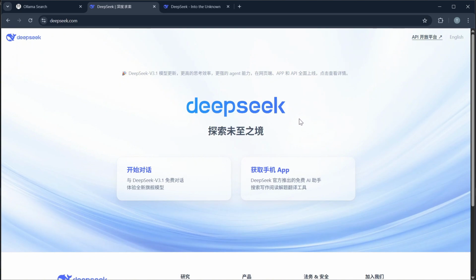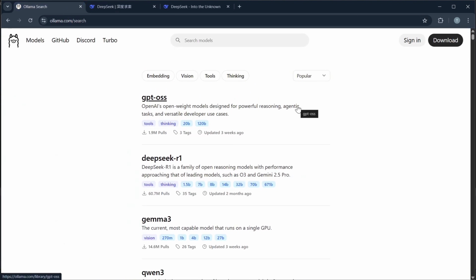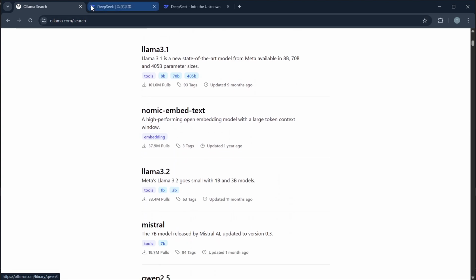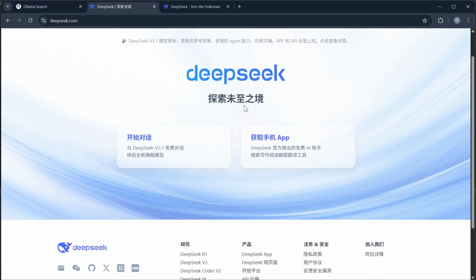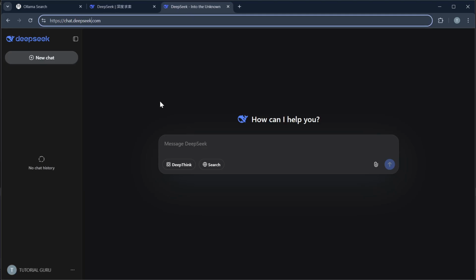Number two, their ease of use. Ollama is lightweight and simple. You install it, pull a model, and run it, and that's it. While DeepSeek requires more technical setup and is better suited for developers and researchers.